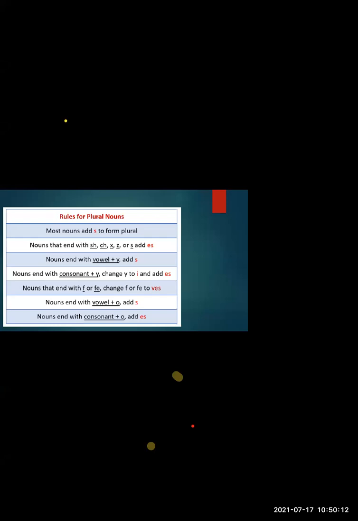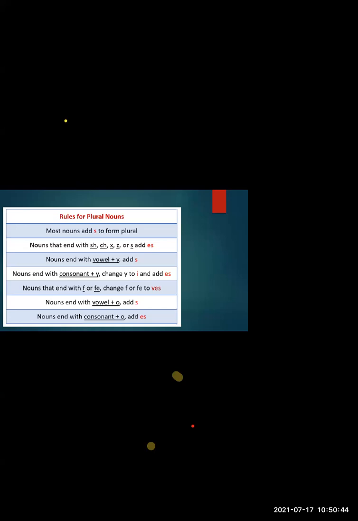Then the nouns that end with F or FE. Okay, listen carefully. The nouns that end with the letter F or FE. If you get the letter F or FE at the end, we change the F or FE to VES. That is, the letter F or FE is removed. Okay, these letters are removed and we put VES instead of it. For example, knife. Okay, what is the spelling of knife?